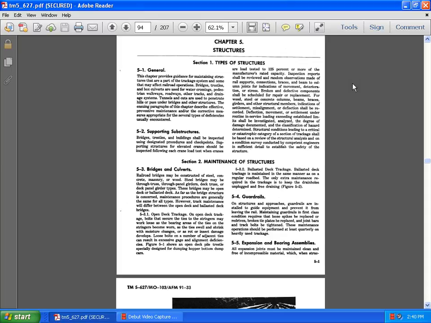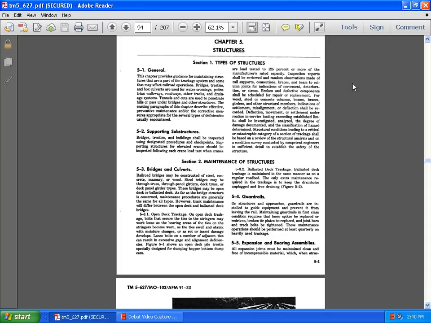Section 2, Maintenance of the structures. 5.3 Bridges and culverts. Railroad bridges may be constructed of steel, concrete, masonry, and wood. Steel bridges may be through truss, through plate girder, deck truss, and deck plate girder types. These bridges may be open deck or ballast deck. As far as the bridge structures are concerned, the maintenance procedures are generally the same for all types.